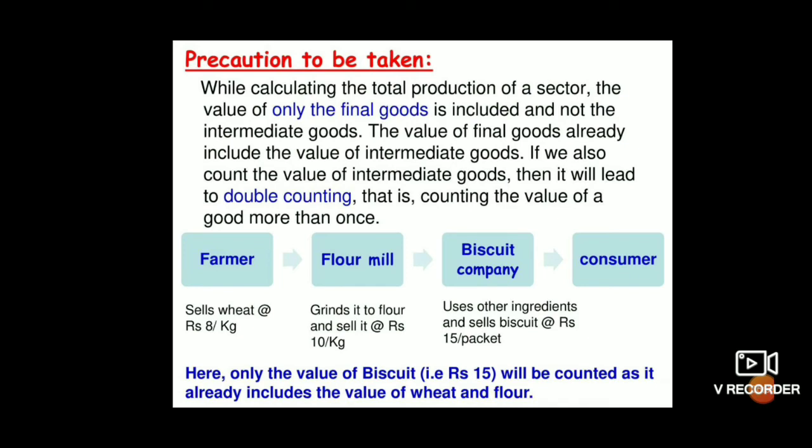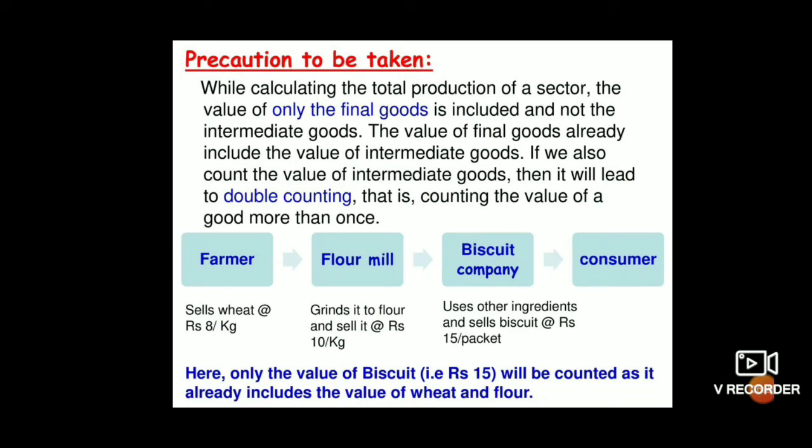The value of the final goods is included and not the intermediate goods, because the value of final goods already includes the value of intermediate goods. For example, if you count the value of intermediate goods, then what will happen? It will lead to double counting, so counting the value of a good more than once.